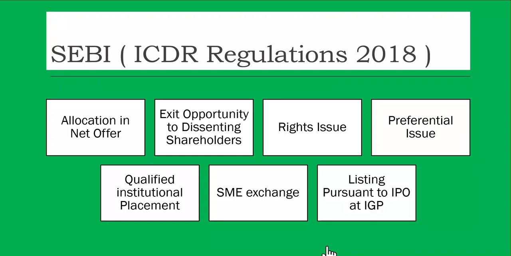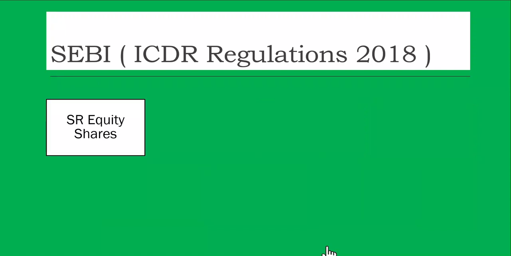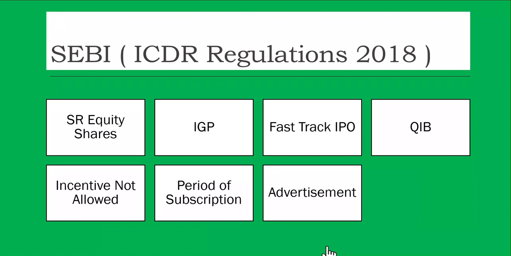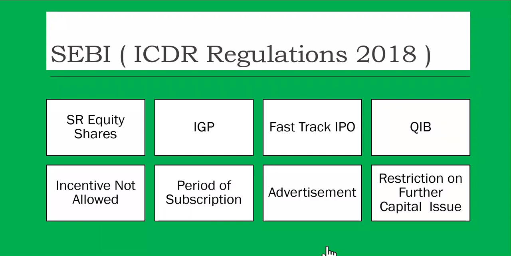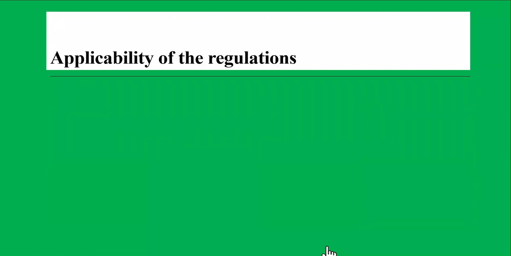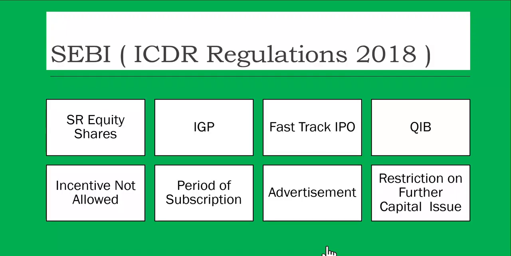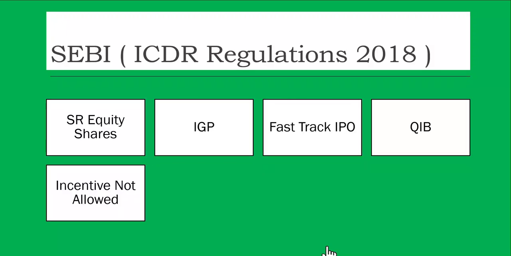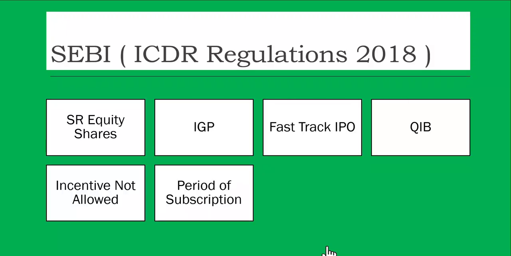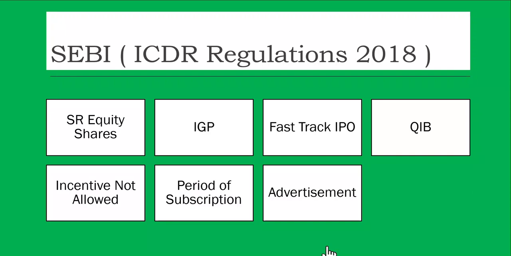Then the listing pursuant to an IPO, which I'm also going to cover later on. I'm going to leave this aside because there are a lot of things which we will understand as we go along. First of all, we are going to cover the applicability of the regulation. All these boxes which I skipped will come in my coming slides in detail, as soon as I reach those areas. Applicability of regulations.